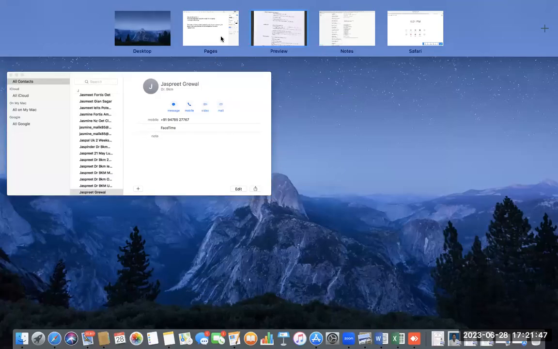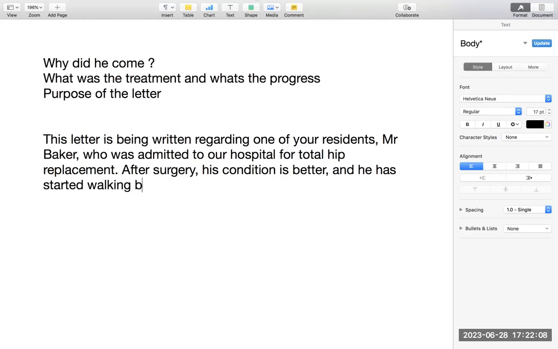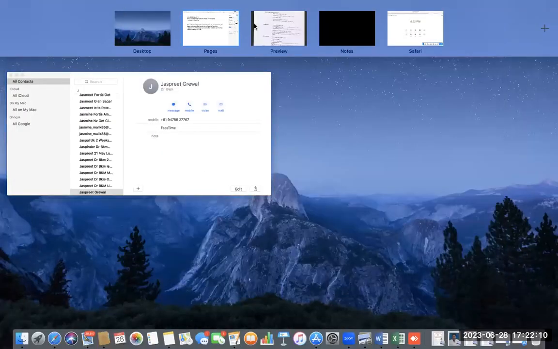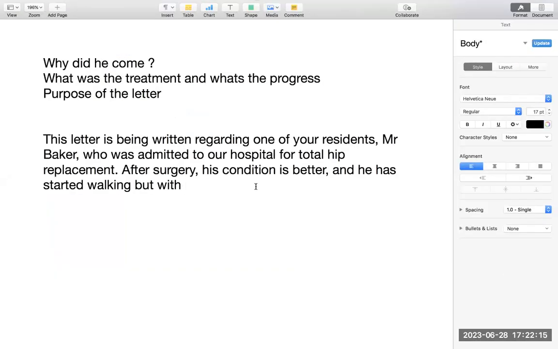So now when I have to write the first paragraph, I say after surgery, hip replacement surgery, his condition is better and he has started walking. But with the help of a walker. He has started walking, but with the use of a walker. So I'm just trying to make my language, but with the help of a walker.